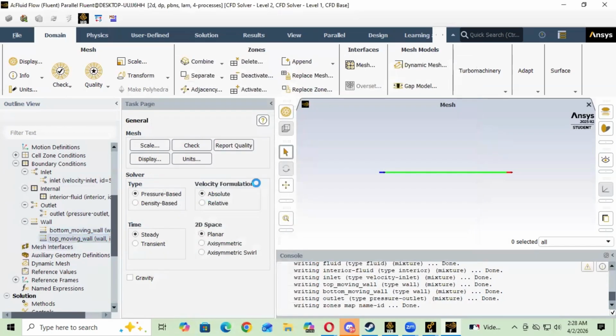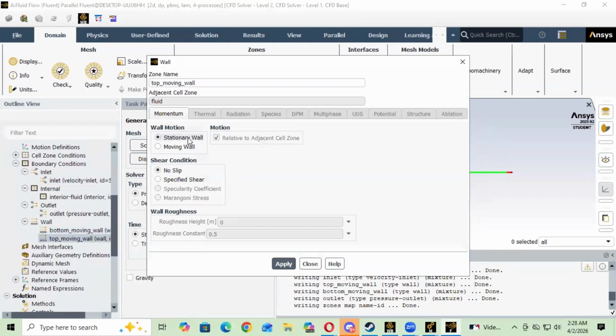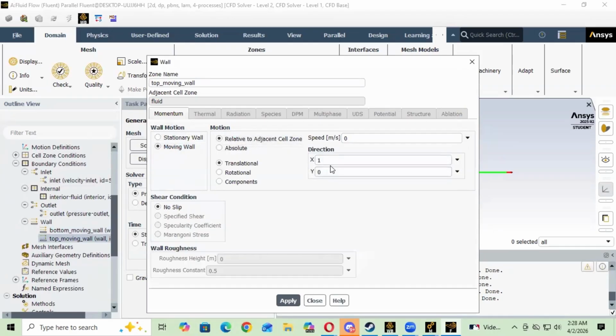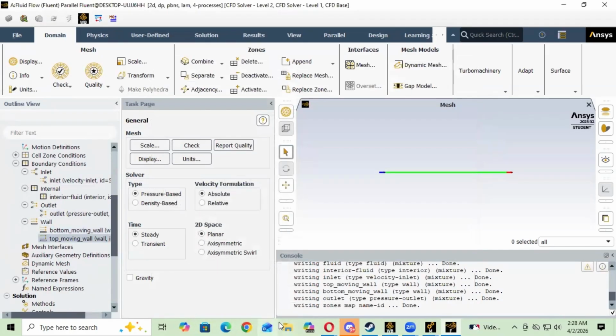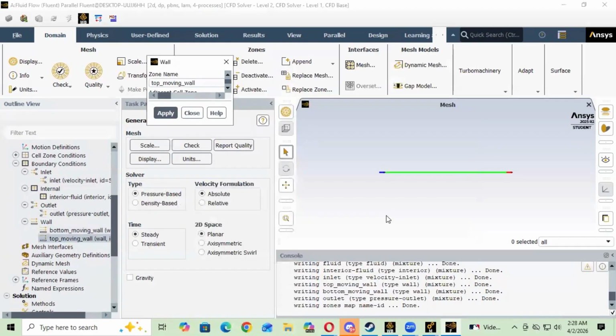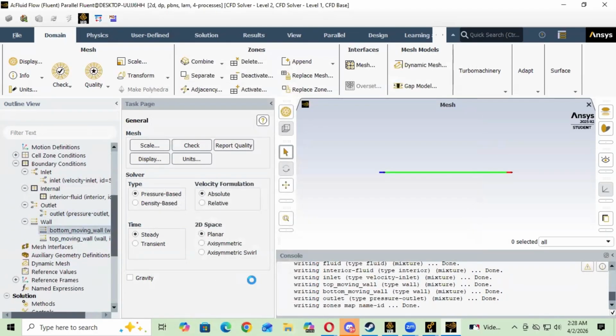And for top moving wall, we're gonna do the same thing. Just leave it like that, and it's gonna be 3 meters per second to the right. So the direction we're just gonna leave as that. Okay. So now that we have these right here, just gonna double check this one more time. We have that. We have this. Okay, perfect.